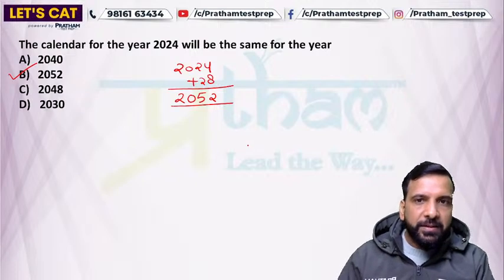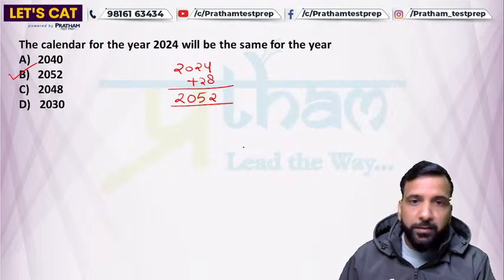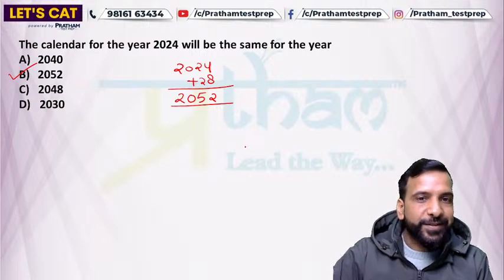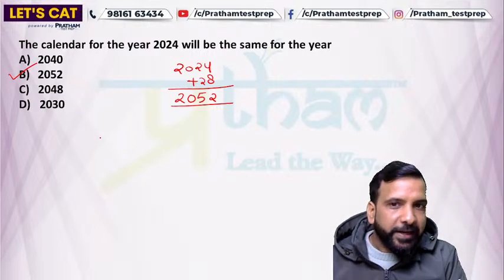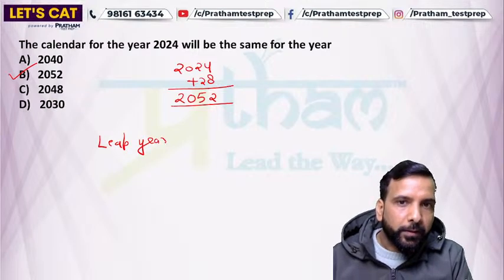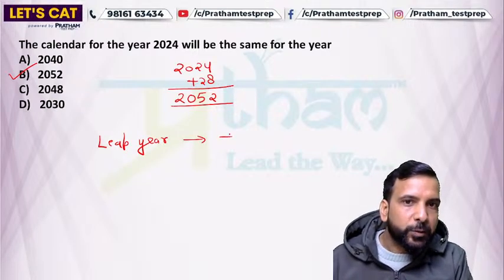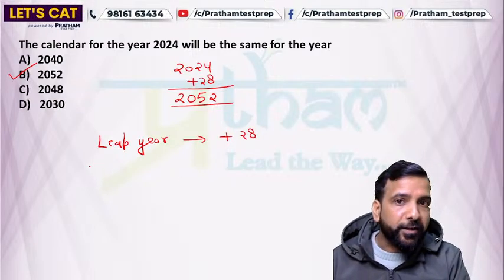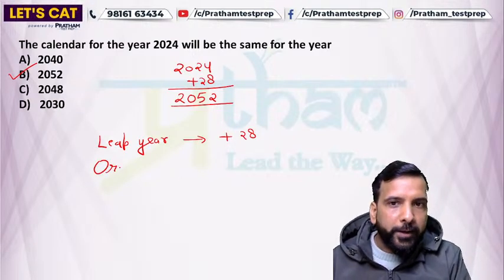Now I'll discuss the whole concept in detail, and I'll also share the trick for solving such questions. Like I have already told you, for leap years, आपको क्या करना है? For a leap year, it's plus 28, right? And for ordinary years, now we'll talk about ordinary years.